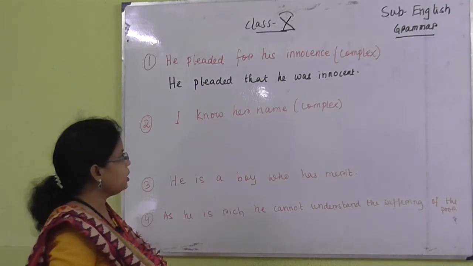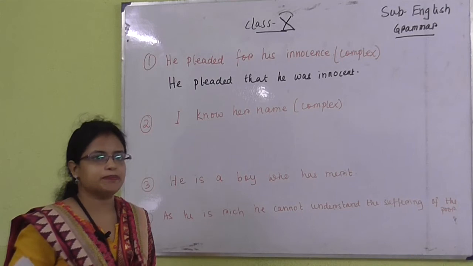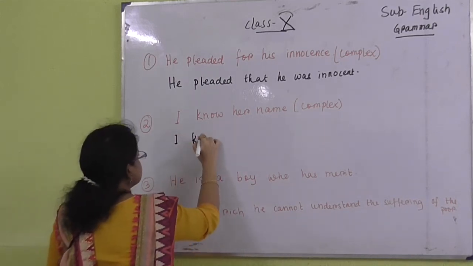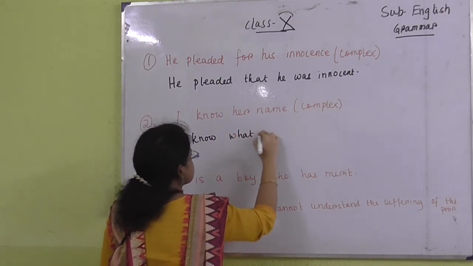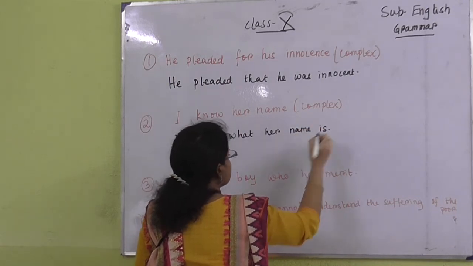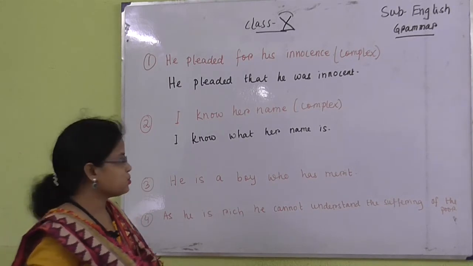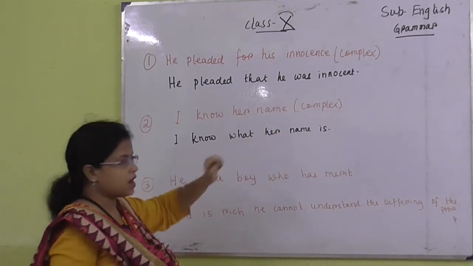This is also written in the simple sentence. You have to change it into a complex sentence. So you write in this way: I know what her name is. So I have changed it into a complex sentence using what.